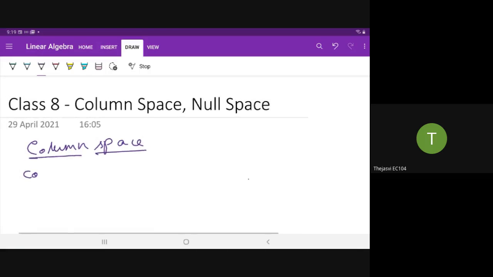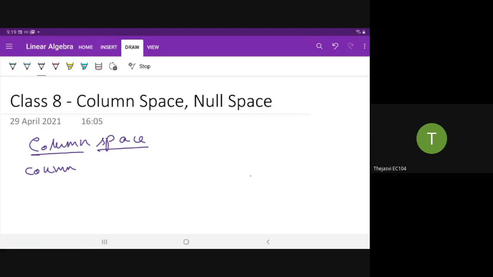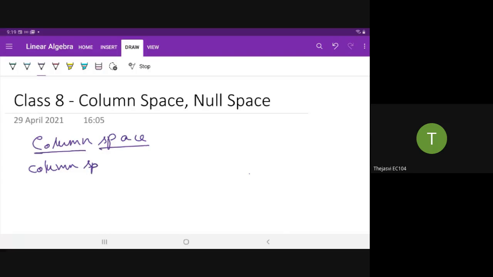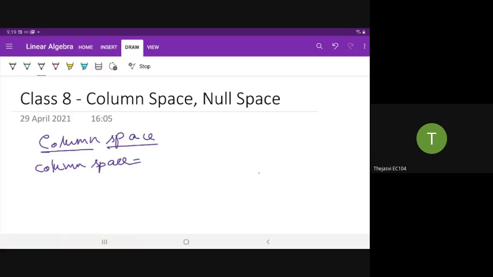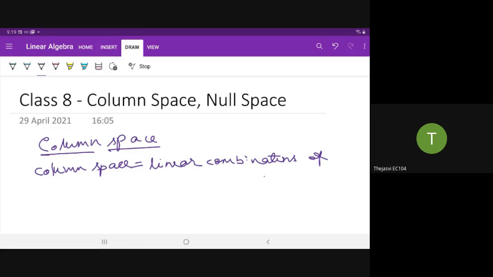That means the column space is equal to the linear combinations of the columns of matrix A. It is also a subspace of R to the power m.